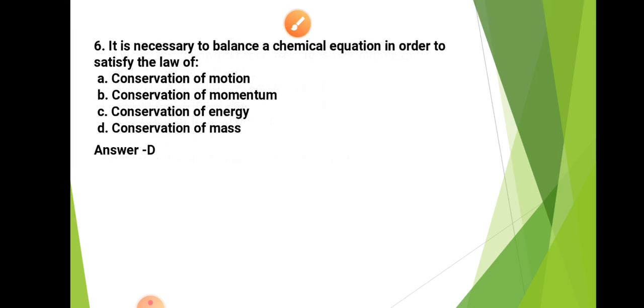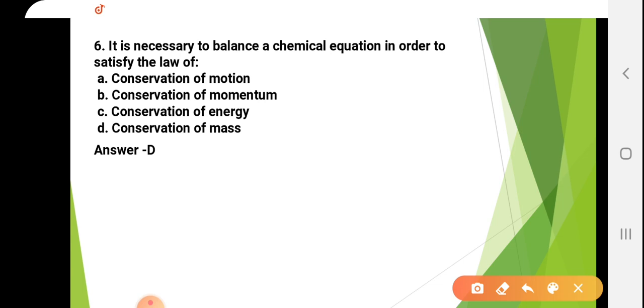Okay. So the sixth question is: it is necessary to balance a chemical equation in order to satisfy the law of... So in balancing a chemical equation, which law is satisfied? This is the conservation of mass. So this is the right answer. D is the right answer. Conservation of mass is applied to balance the chemical equation.